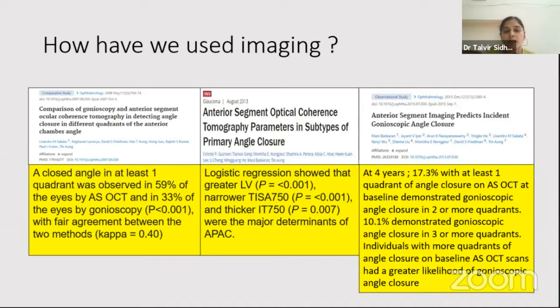Then we have also come up with the exact parameters which are associated with development of acute angle closure or angle closure glaucomas. Also, in recent articles, it has been told that ASOCT can actually predict the incidence of gonioscopic angle closure. Why? Because ASOCT tends to pick up angle closure earlier, but it does not actually have any benefit in terms of managing the patients, because if you are picking up patients before they even develop the primary angle closure suspect, even then in 90% of the patients, we will not be doing YAG-PIs in those people.